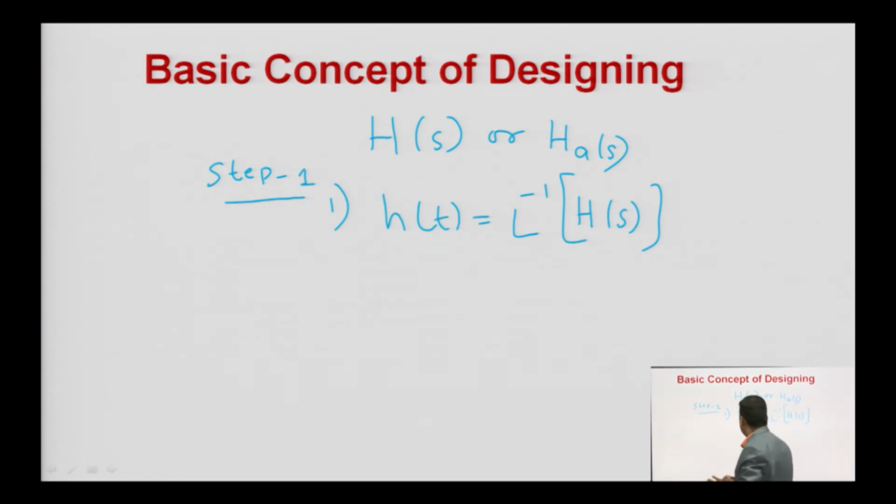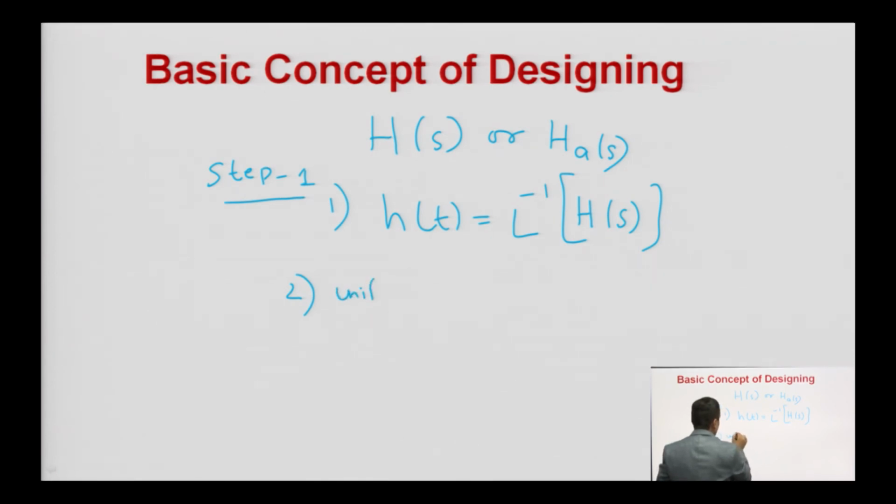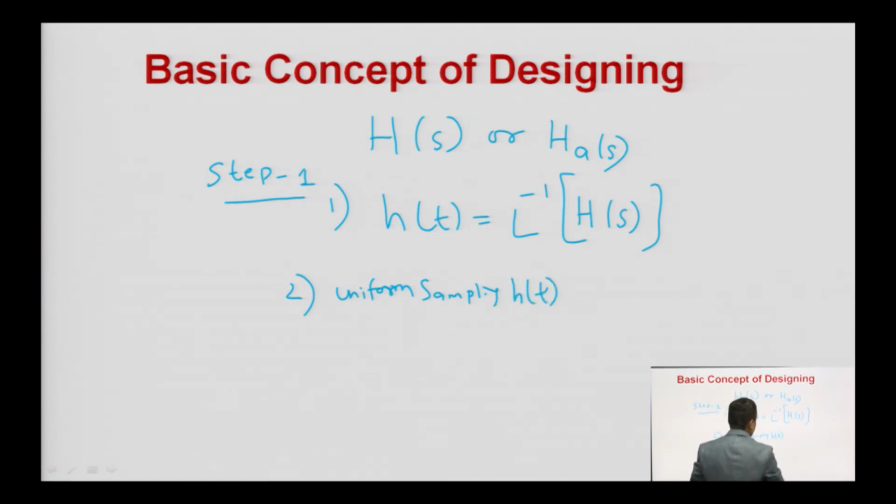Okay. So, this second step is what? Now, you have to do the sampling here, or you can say uniform sampling. Uniform sampling in h(t), then it becomes h(nT).